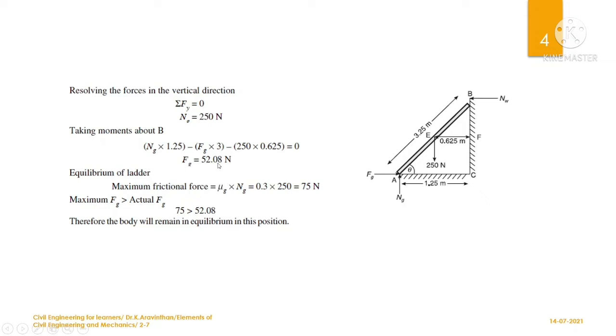Hence the 75, the inbuilt frictional force, is higher, and the body will remain in equilibrium. You have an angle of 65 degree. After placing this ladder at 65 degree, if you provide 250 Newton or 25 kg, this ladder will not slide, which we have identified by using this problem.